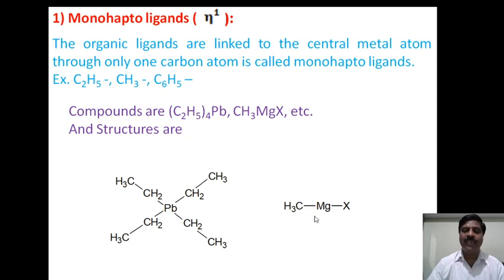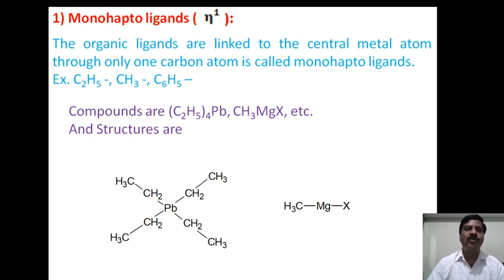Similarly, we can quote methyl magnesium halide. Here, methyl is an organic ligand which contains only 1 carbon atom, directly linked with magnesium. Hence, it is called a monohapto ligand.